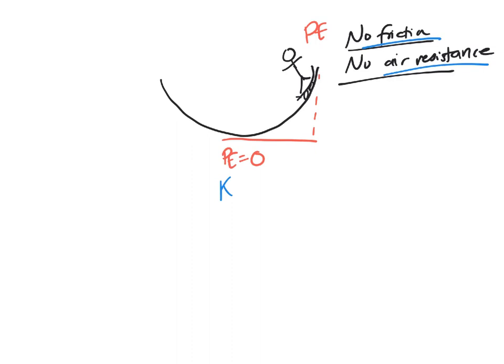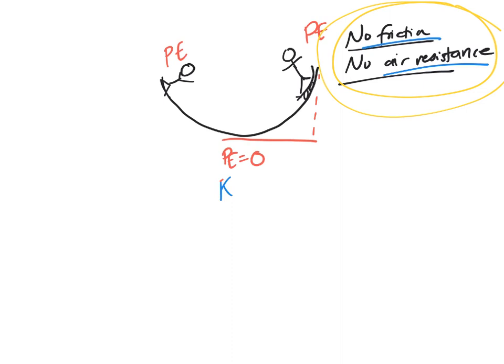Once he goes back up the ramp over here, that kinetic energy will have turned back into potential energy. So this energy is going to kind of slosh back and forth between potential and kinetic. But overall, the total amount is going to stay the same. Why? Because there was nowhere for it to go. It couldn't get lost. So these words are big hints that mechanical energy is probably going to be conserved.